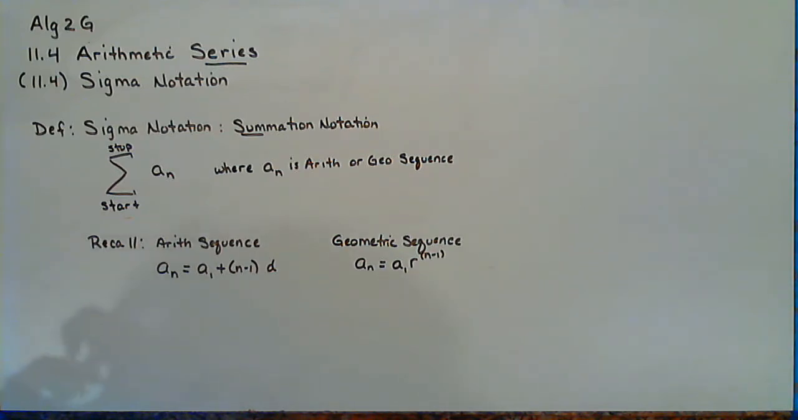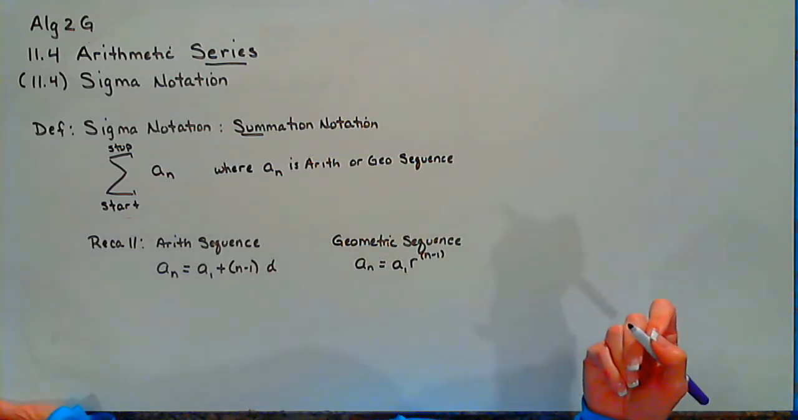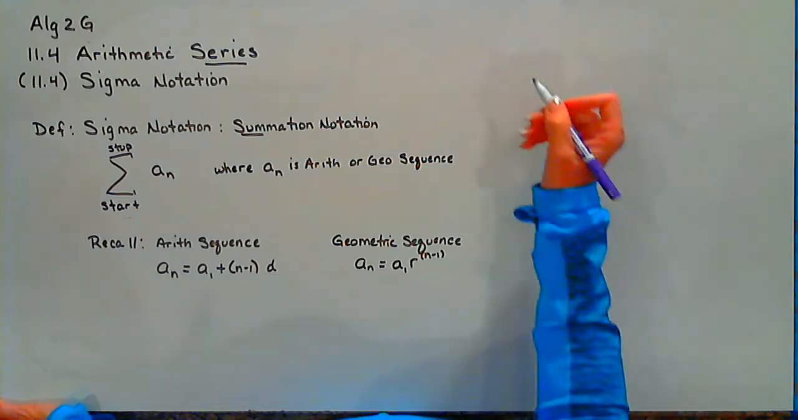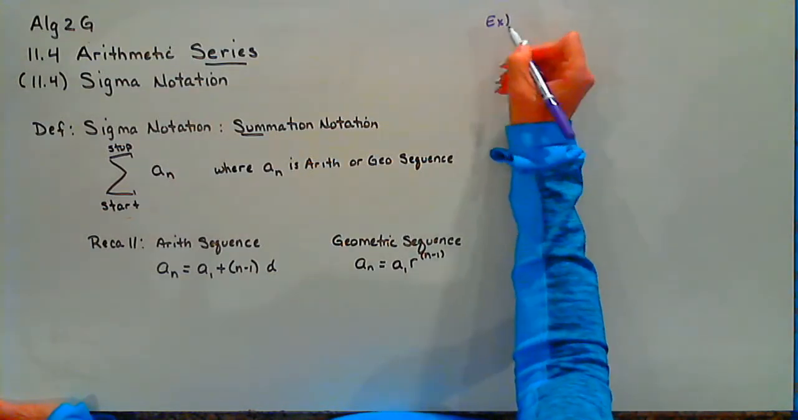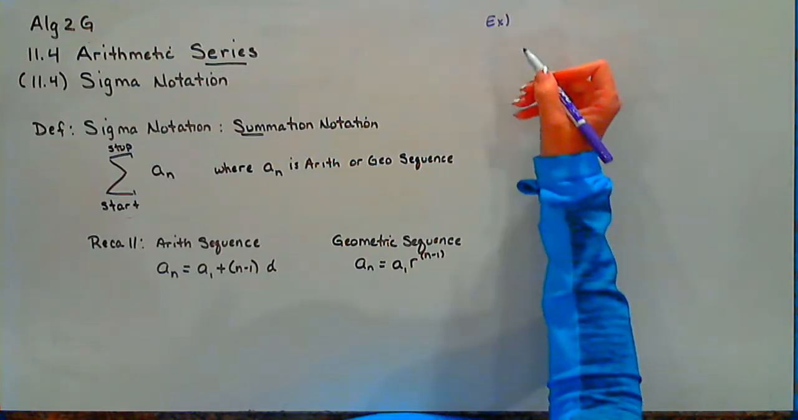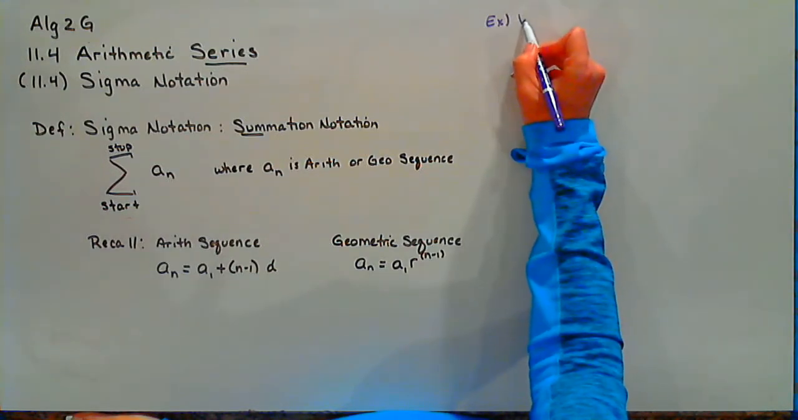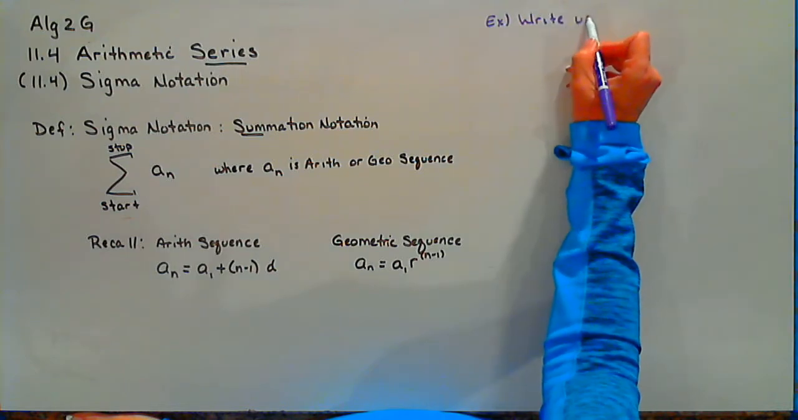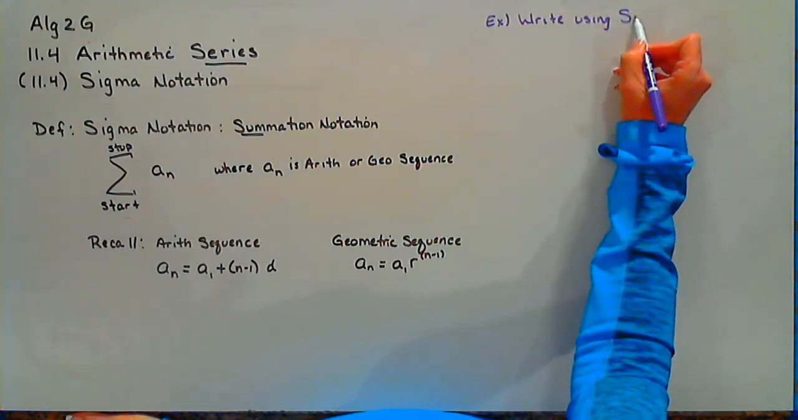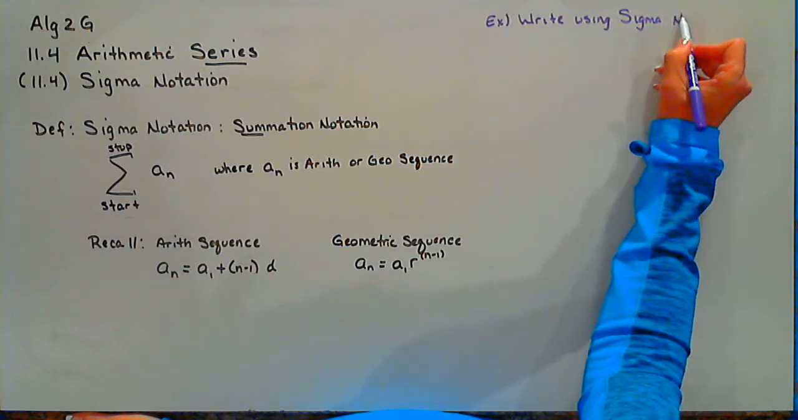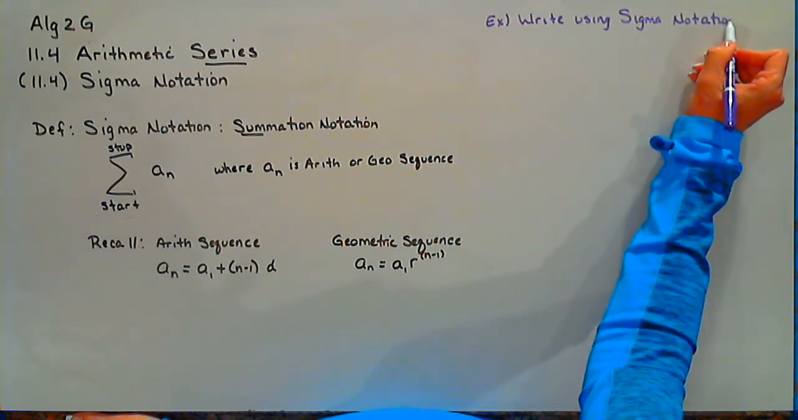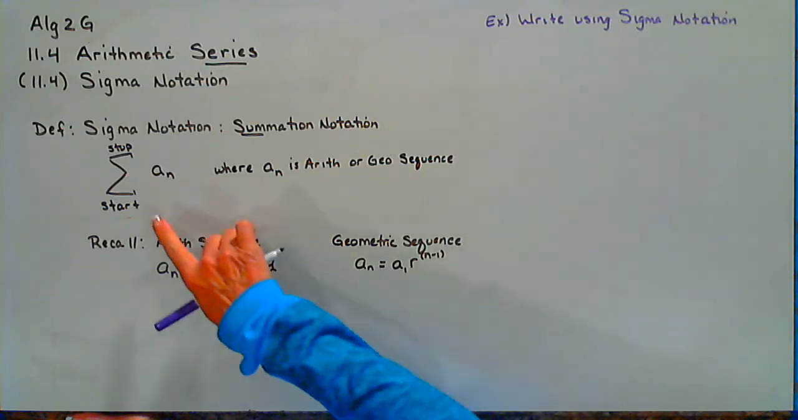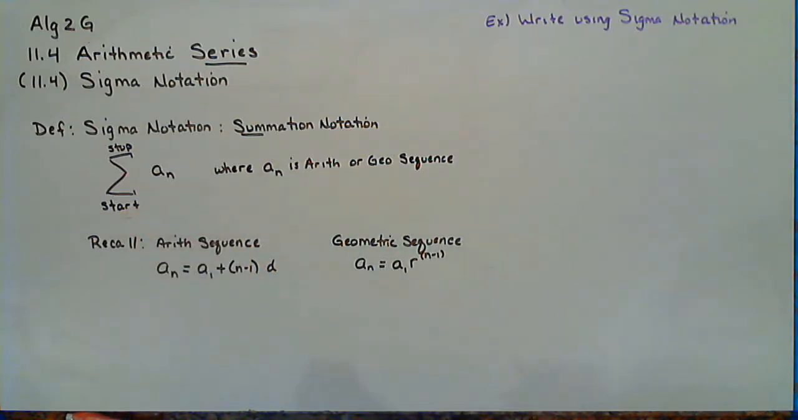So let's start with this particular sequence, and then let's rewrite it as a sigma. Sigma would mean series because we're adding them together. All right, so let's write using sigma notation. So your answer is going to have this sigma letter in it. And I will give you this one to start with.